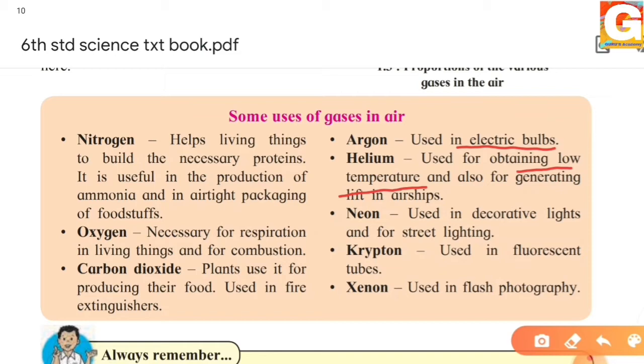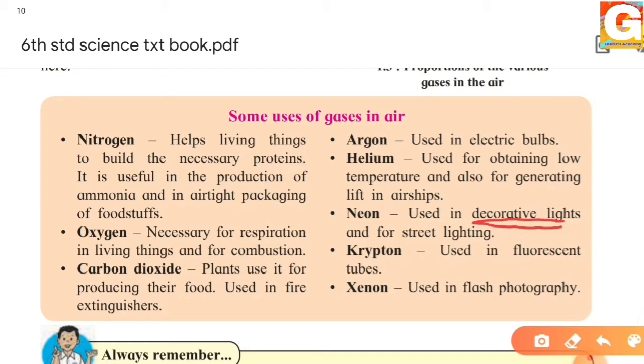Students, do you all know what airships are? Have you all seen airships? Those also fly up above the air, and that is just because of helium gas, as it is used for obtaining low temperature. The next gas in the air is neon. Have you all seen the decorative lights or even street lighting where neon is used?